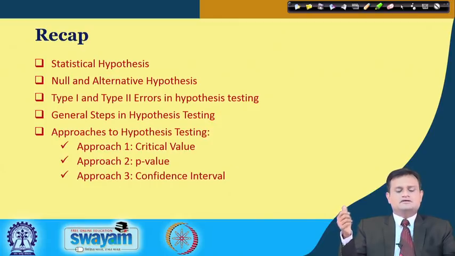There are general steps in testing a hypothesis, and basically three approaches. Approach number 1 is the critical value approach. You get the value from a statistical table. This is the critical value, which we call the theoretical or tabulated value.